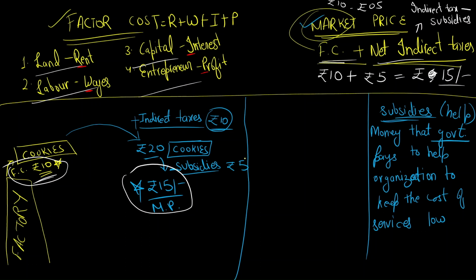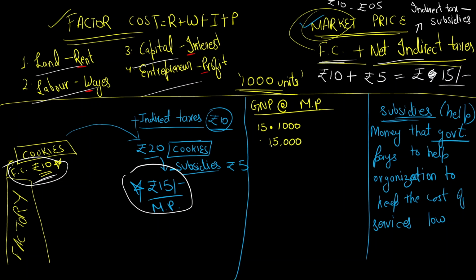Now, if I tell you to calculate the GNP at market price, and let's say in a financial year 1000 units of these cookies were produced. Tell me the GNP. So, 15 into 1000. 15 into 1000 is 15,000. So this is your GNP at market price: market price times the total units produced in a financial year.